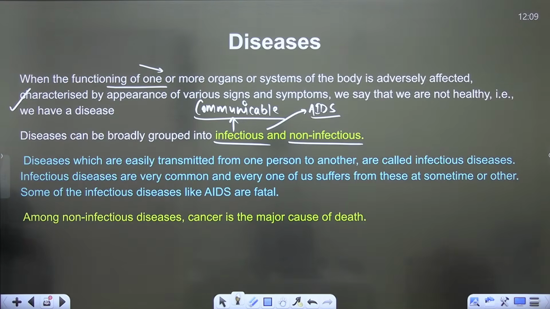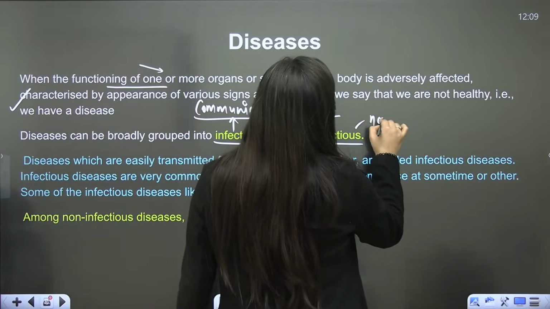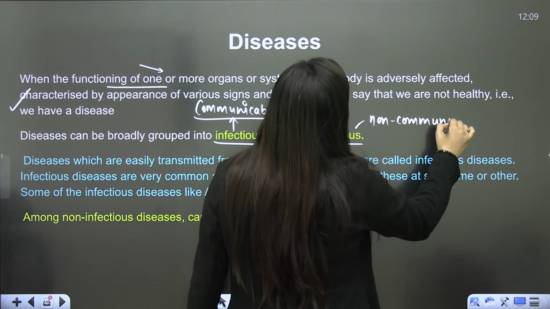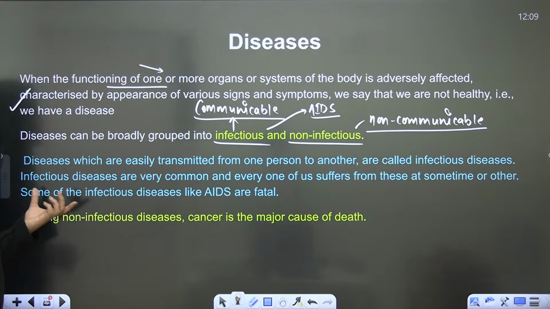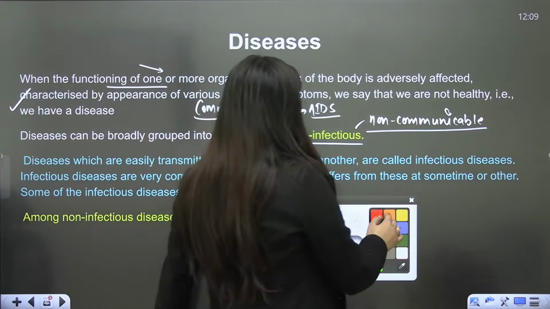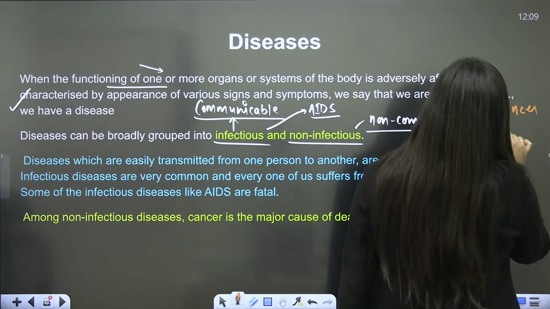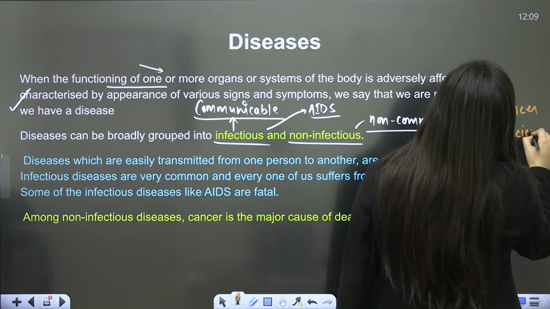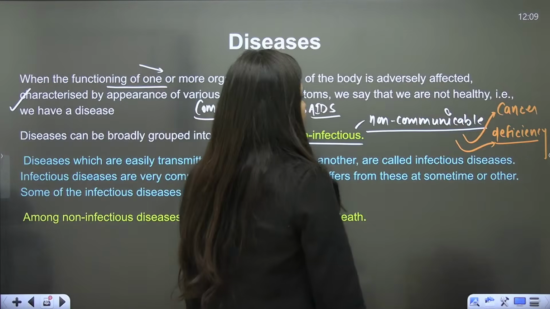Then comes non-infectious, non-communicable. When it is non-infectious or non-communicable, it will not spread from one person to another. It can be due to any deficiency, it can be any genetic disorder, isn't it? Can you give me any example? When it comes to non-communicable disease, cancer is an example. Some deficiency related diseases, like marasmus, kwashiorkor, will not spread from one person to another, right?